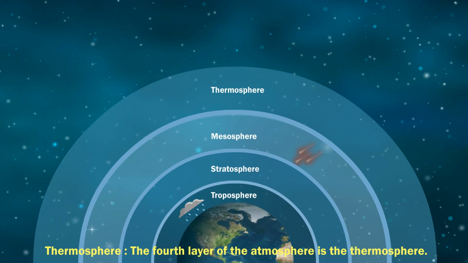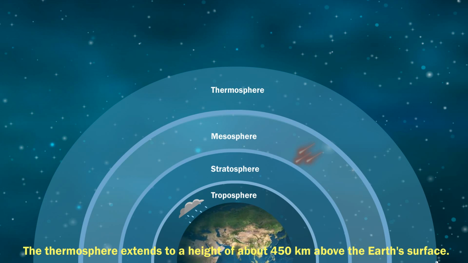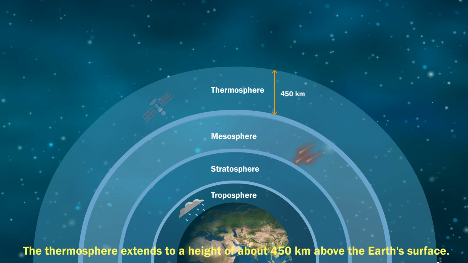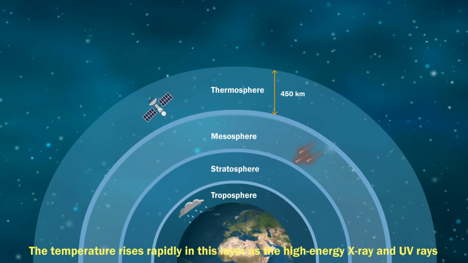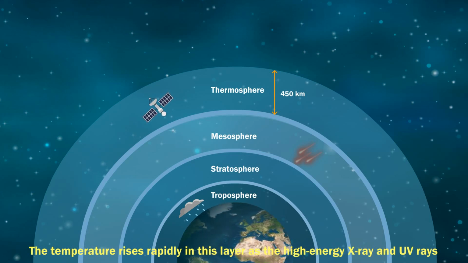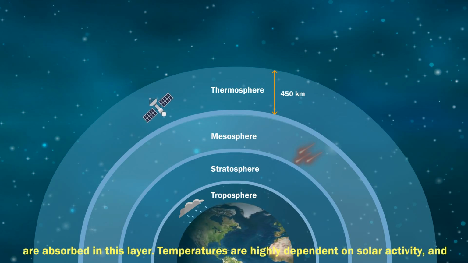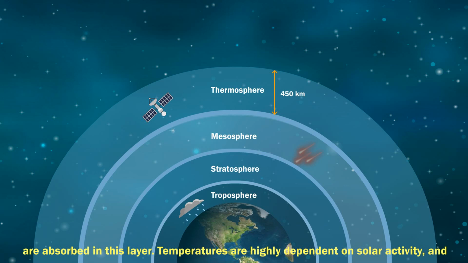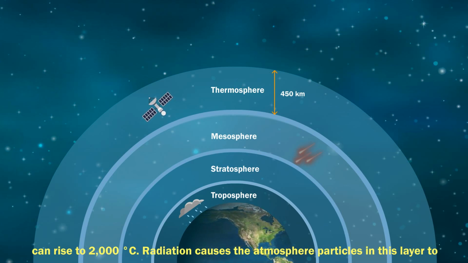Thermosphere. The fourth layer of the atmosphere is the thermosphere. The thermosphere extends to a height of about 450 kilometers above the Earth's surface. The temperature rises rapidly in this layer as the high-energy X-ray and UV rays are absorbed in this layer. Temperatures are highly dependent on solar activity and can rise to 2000 degrees Celsius.